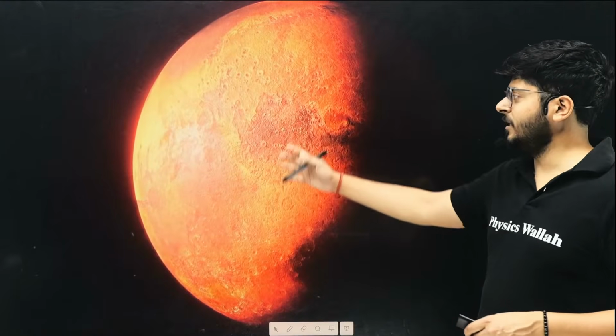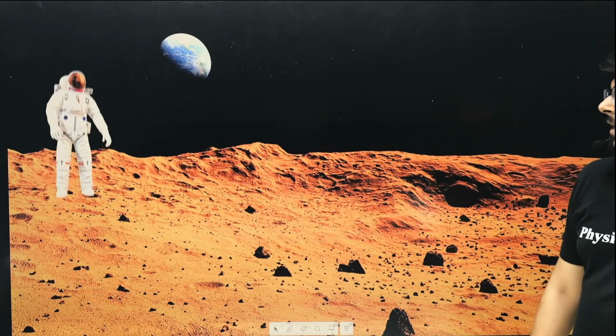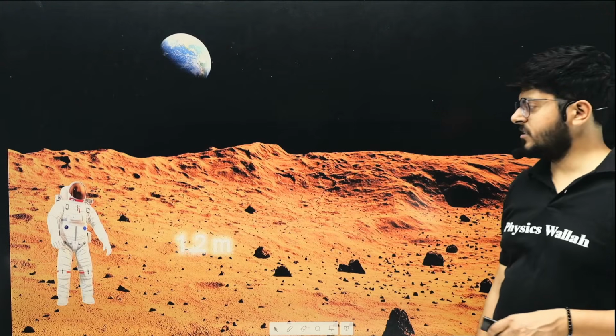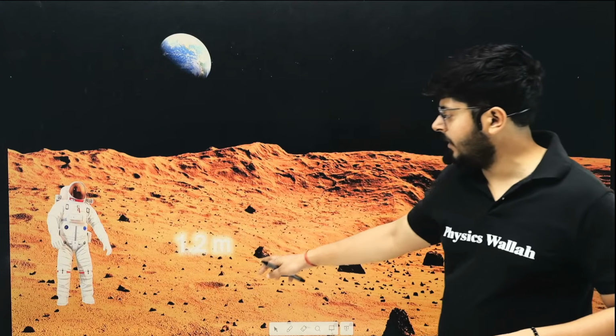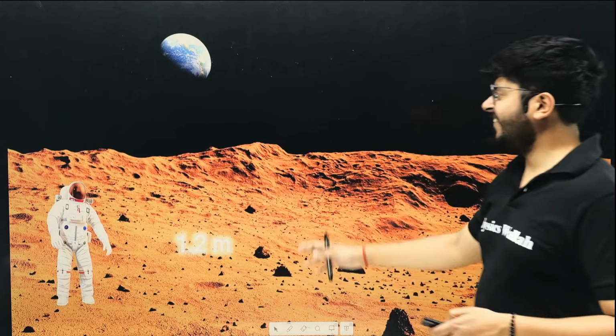Here you have another planet called Mars. As you jump on Mars, you can take a longer jump and just come back like this. On the surface of Mars, you can jump almost 1.2 meters, so you can easily jump till my shoulder. Fairly larger jump.